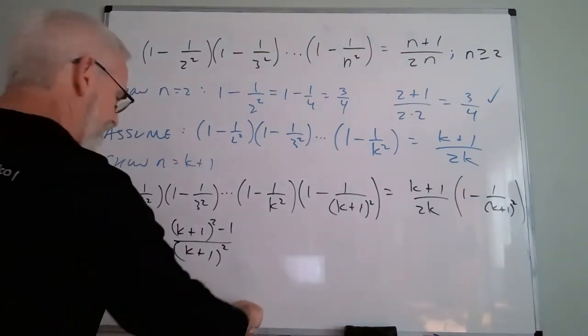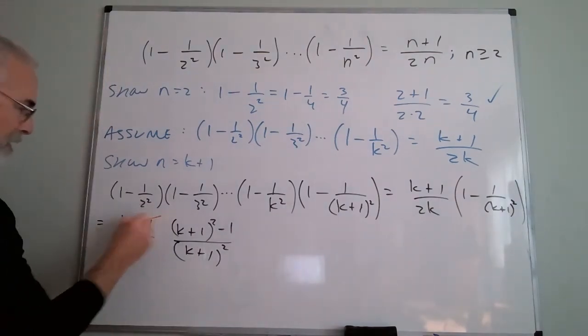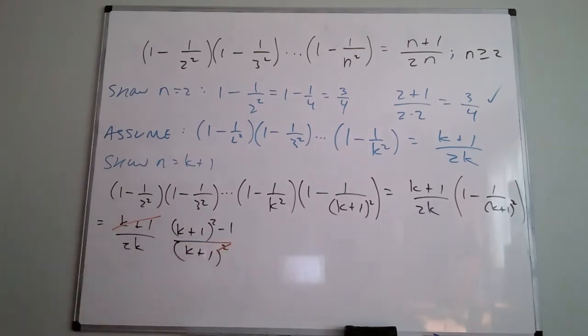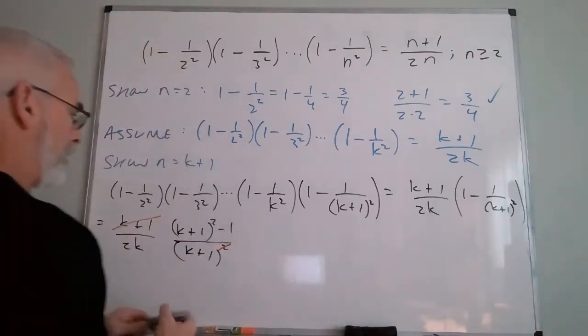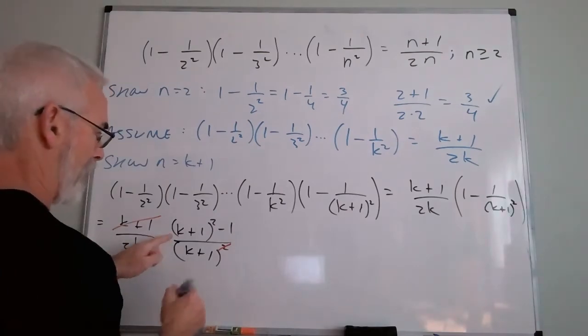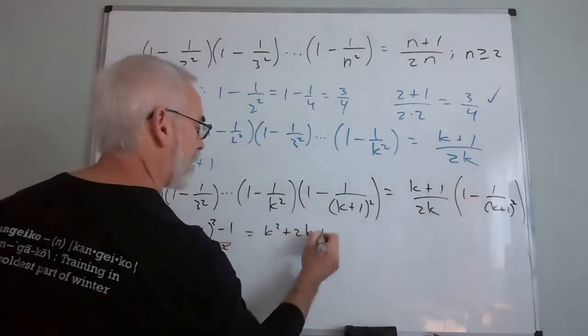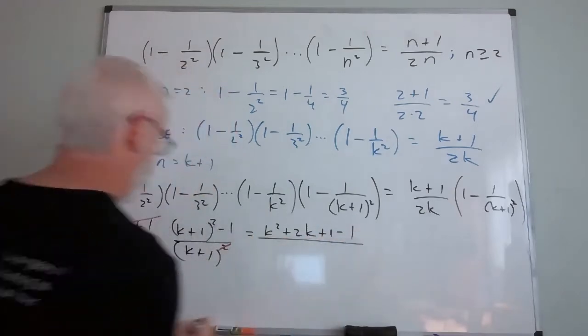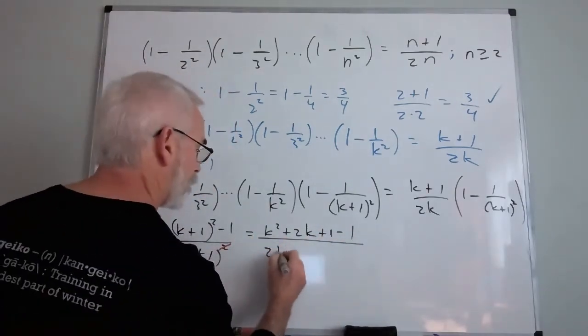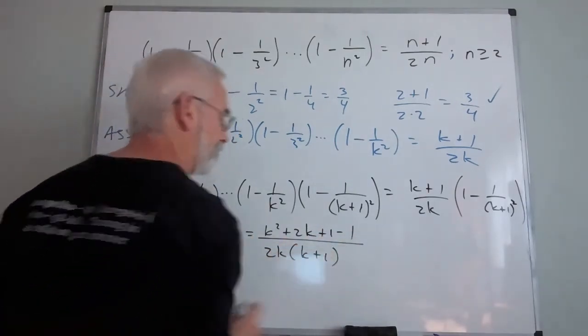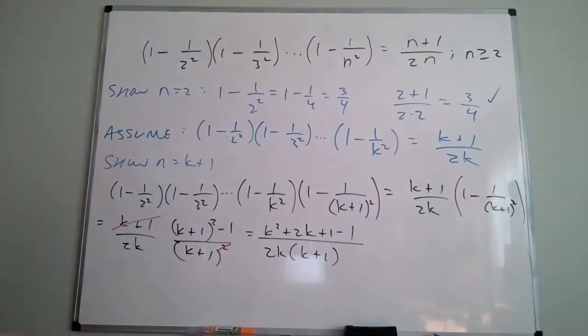The top is going to be easy to manipulate, but you notice right off the bat, I can do that. That's a good thing. Now, what else is true on top? Well, k plus 1 squared minus 1. That would be k squared plus 2k plus 1 minus 1. On the bottom right now, I have 2k, k plus 1. Okay.